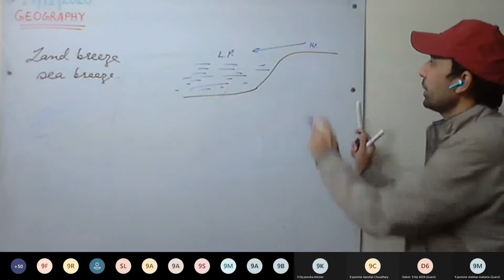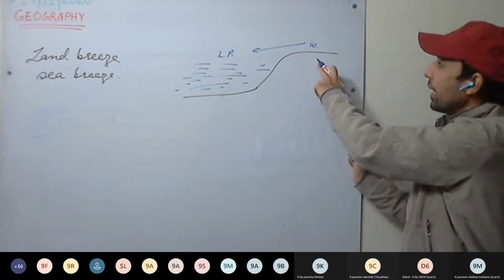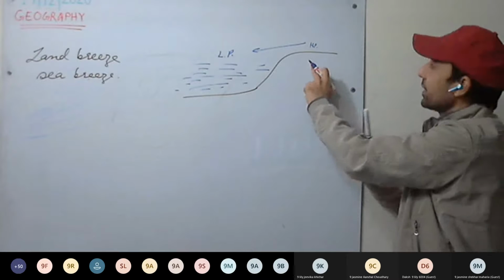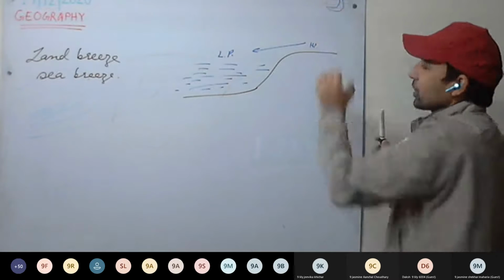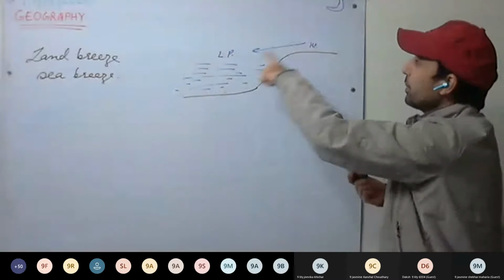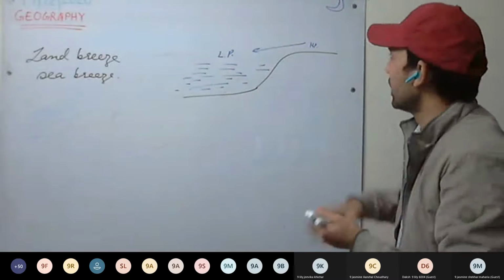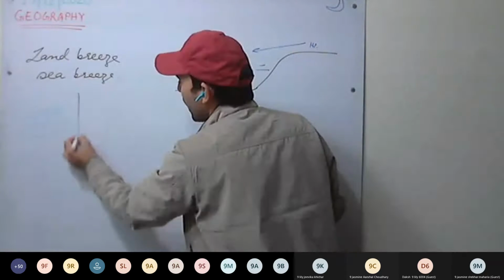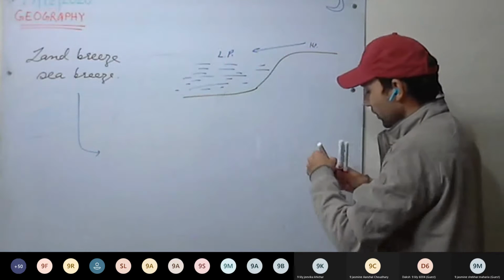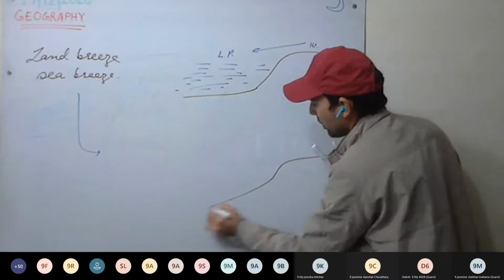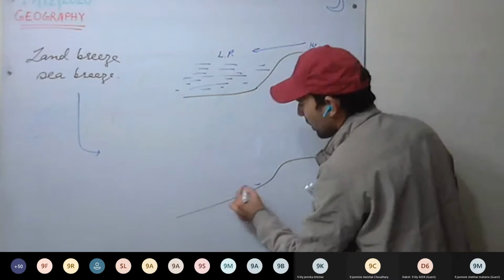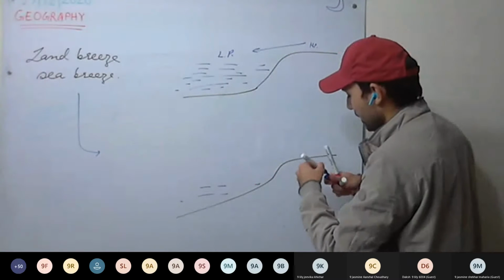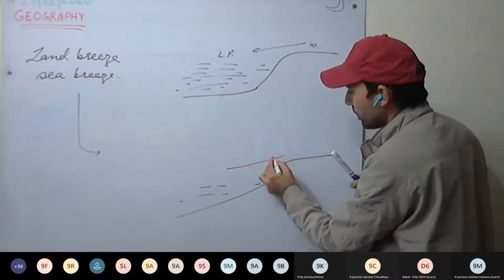And high pressure takes place when land is cold, and land will be cold during night. During night. So we are having the moon. So you can get from the name when it happens. Now see what happens. During night, land breeze happens. And sea breeze will happen during day, as we can see. Land and the sea we have. So this time wind has to blow from the sea.